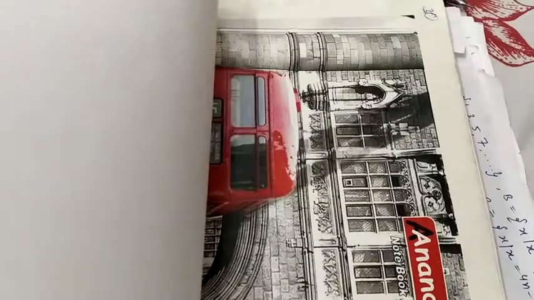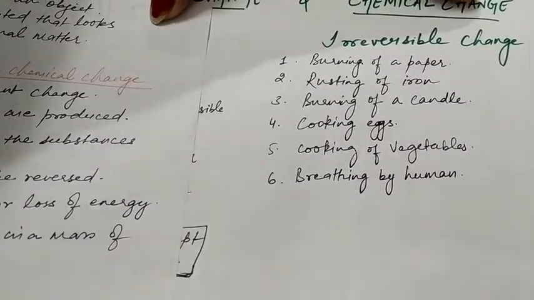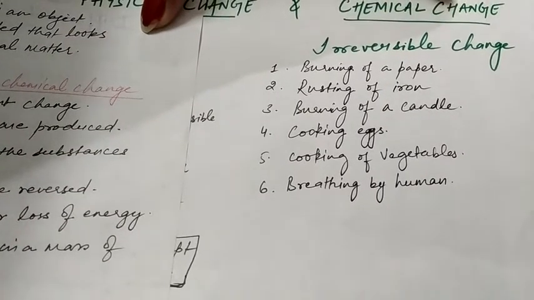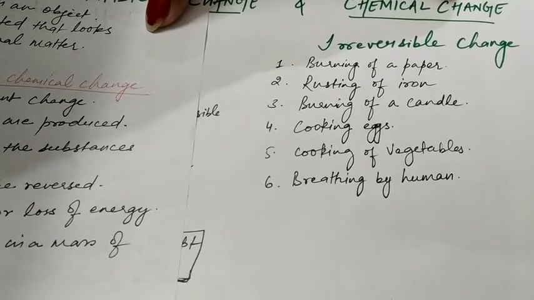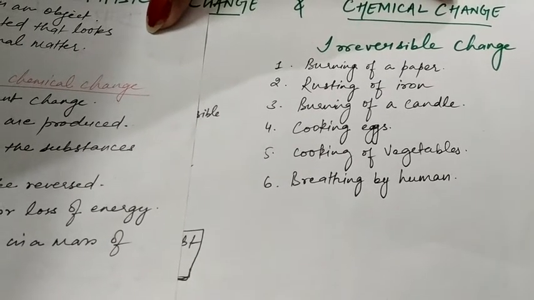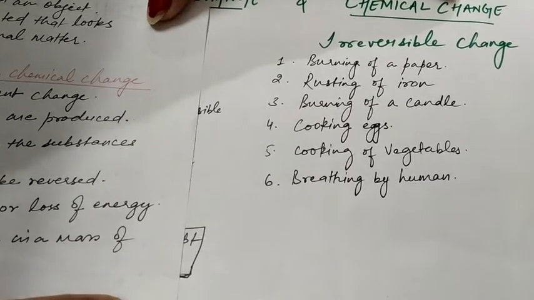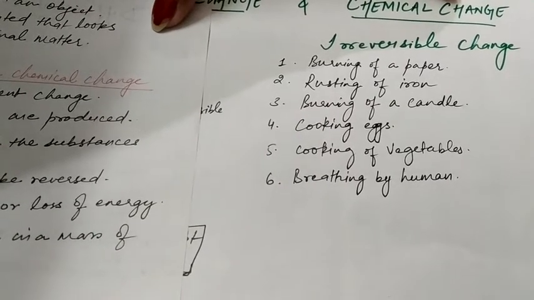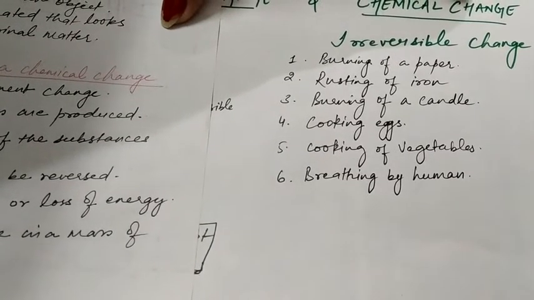So here you can see some examples of irreversible change. What are they? First one, burning of a paper. When we burn a paper, what do we get? We get an ash, which is totally different from the original paper, and also the ash cannot be changed again into a paper. So it is an irreversible change.